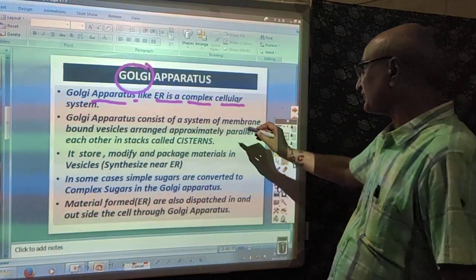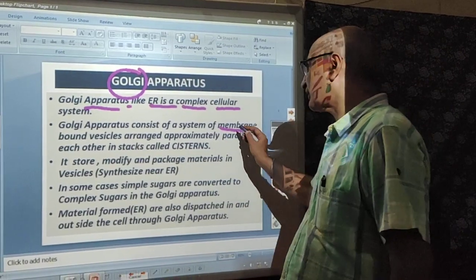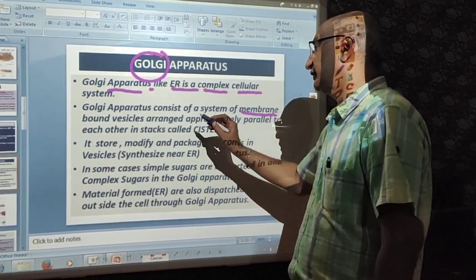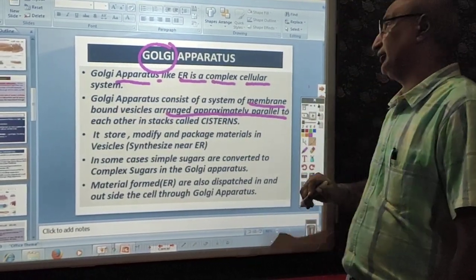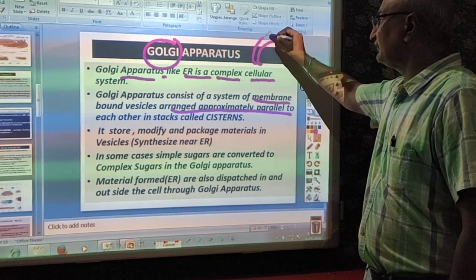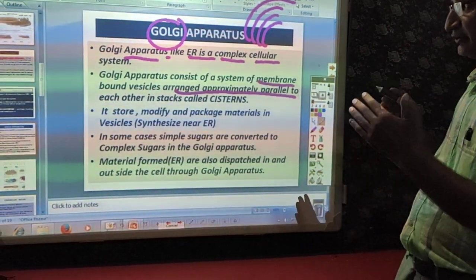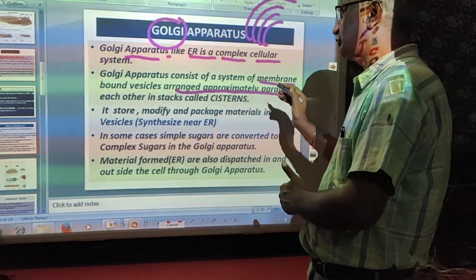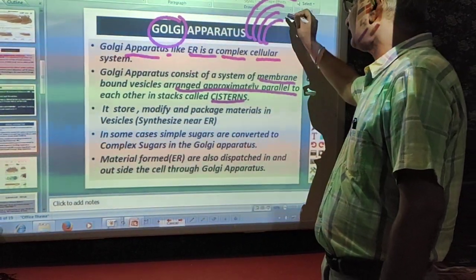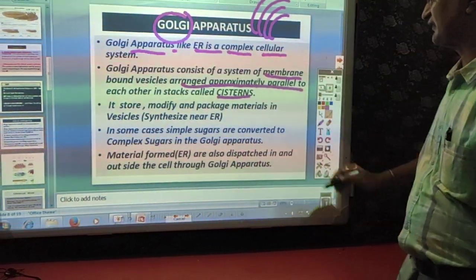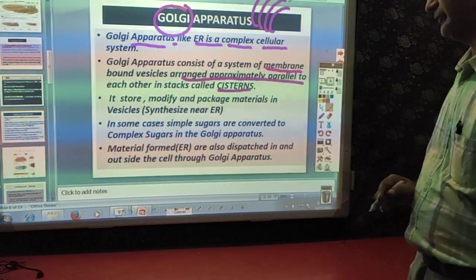Now it consists of membrane-bound vesicles. It also consists of membrane-bound vesicles arranged approximately parallel to each other. What we will see is that these vesicles in the case of the Golgi apparatus are arranged parallel to each other in stacks called cisterns. So these are the cisterns of the Golgi apparatus.